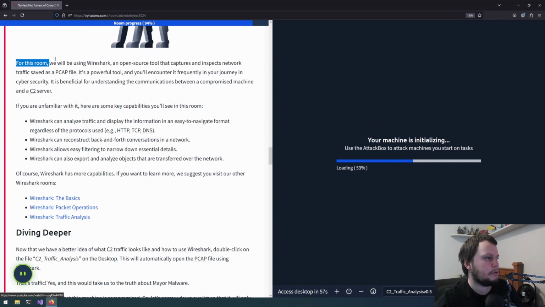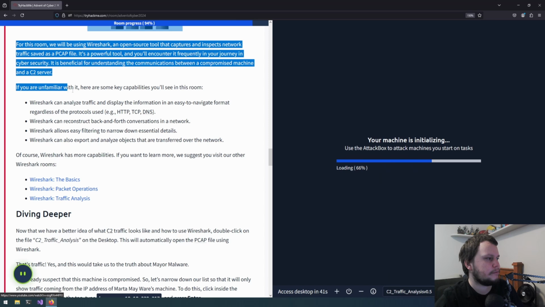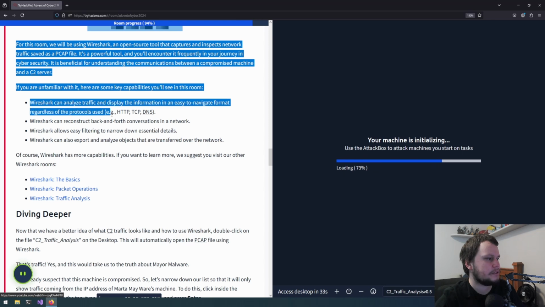For this room, we'll be using Wireshark, an open source tool that captures and inspects network traffic saved as a PCAP file. It's a powerful tool and you'll encounter it frequently in your journey in cybersecurity. It is beneficial for understanding the communication between a compromised machine and a C2 server. If you are unfamiliar with it, here are some key capabilities you'll see in this room. Wireshark can analyze traffic and display the information in an easy-to-navigate format, regardless of the protocols used.